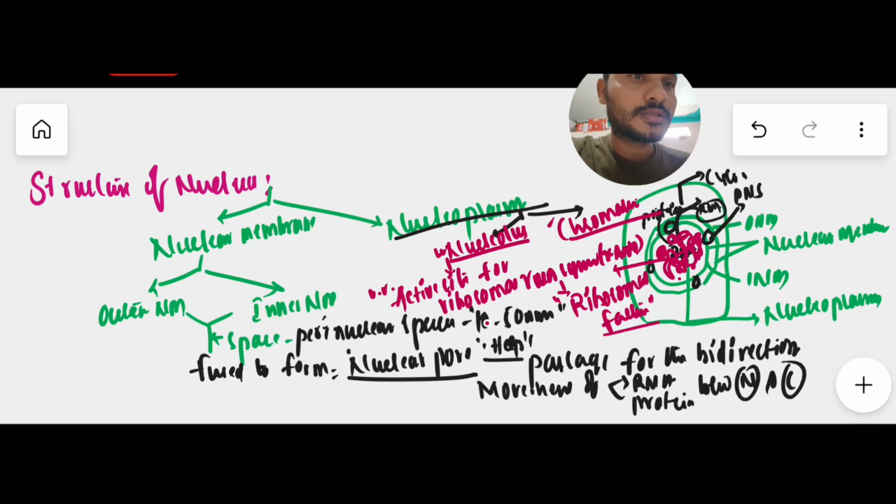And remember, this nucleolus is a non-membrane bound cell organelle, meaning it doesn't have any membrane around it. So these are the two important points, and it is spherical in shape. Spherical means round shape. So it is spherical in shape, it is a non-membranous cell organelle, and it is an active site for ribosomal RNA synthesis, that is ribosome. Hence, this nucleolus is called the ribosomal factory. Now we move on to chromatin.